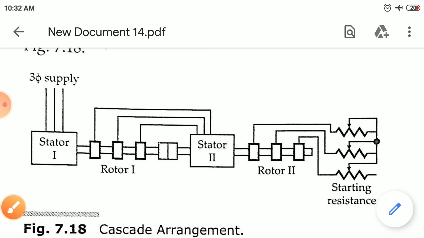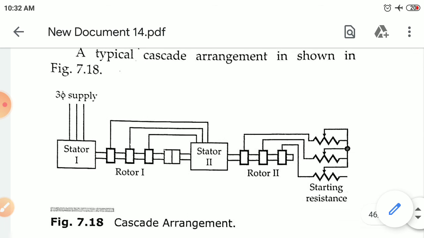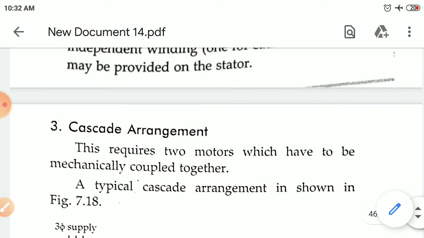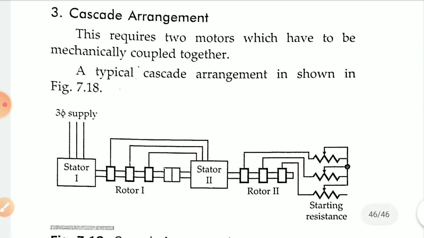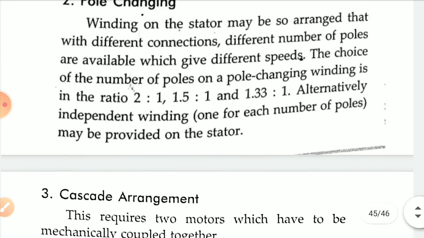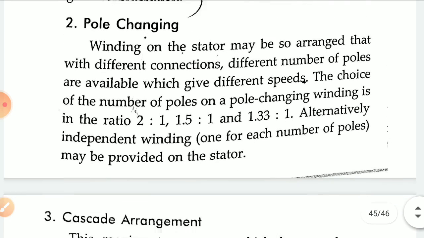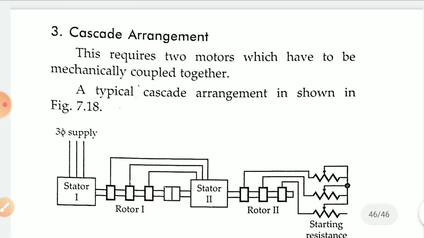So these are the different methods of controlling the speed of induction motors. What we discussed here are control methods for induction motors: pole changing, field weakening, cascaded connection, rheostatic control, and multiple unit control. They are very helpful for your exams.